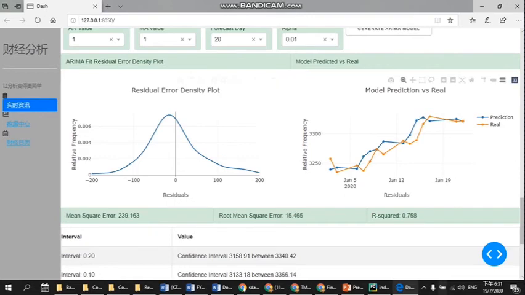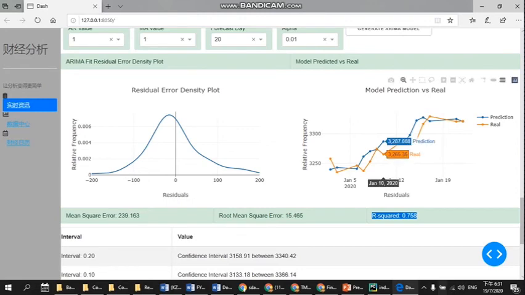Then for the model prediction versus the real data, we need to check what percentage difference there is between the real data and the prediction data, using the R-squared. The user does not need to check so much. They just need to see that the value is greater than 0.